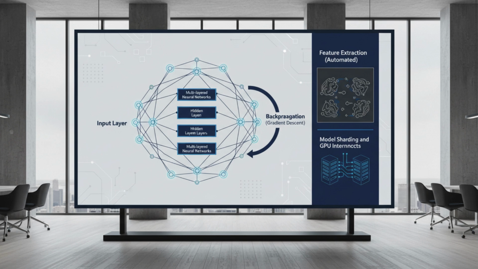For architects, the challenge is model sharding, breaking a model across multiple GPUs when it exceeds the memory of a single device. High availability in DL environments often means creating inference pools that can scale horizontally to handle millions of requests per second. We must optimize the forward pass for latency while ensuring the backpropagation phase is optimized for throughput during retraining cycles.